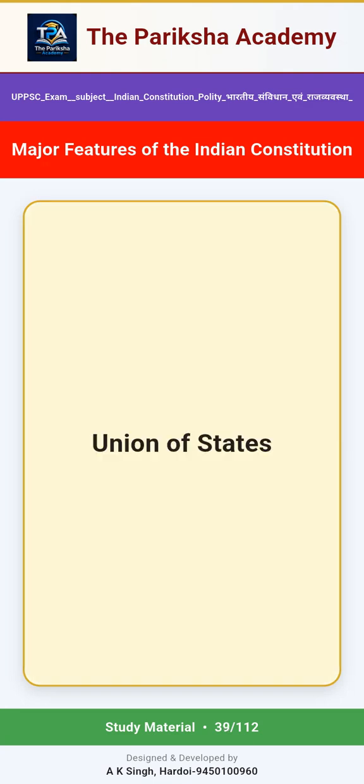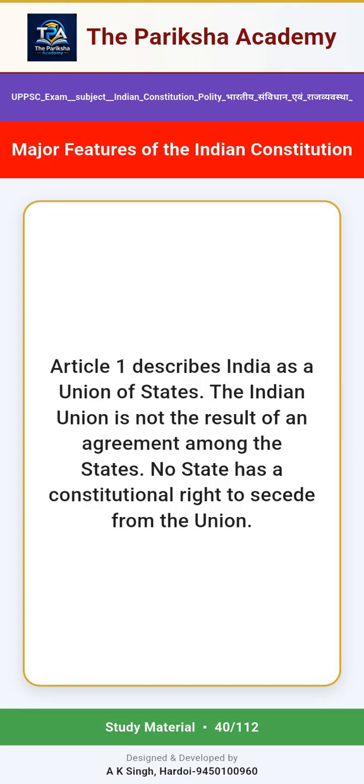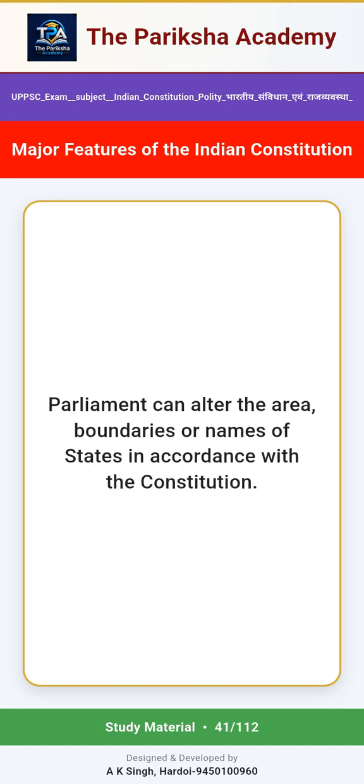Union of States. Article 1 describes India as a union of states. The Indian Union is not the result of an agreement among the states. No state has a constitutional right to secede from the Union. Parliament can alter the area, boundaries or names of states in accordance with the Constitution.